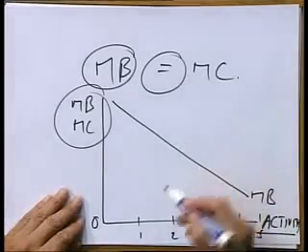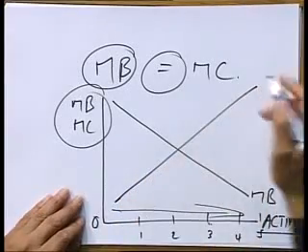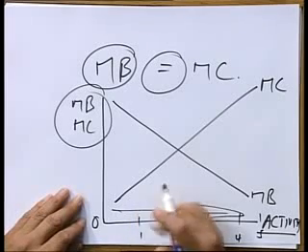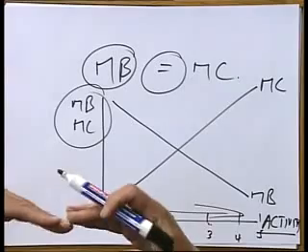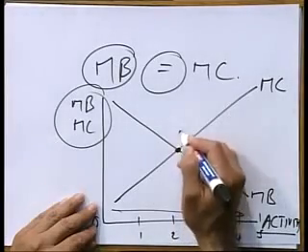Now, when we reach a point of efficiency, the two must be equal. The marginal benefit curve has a downward slope, and the reason for that is as your hours of studying increase, the marginal benefits decrease. And the marginal cost curve, MC, has an upward slope. Why? Simply because as you study more, the additional cost of studying increases. So where the two are equal, that is the point of efficiency.